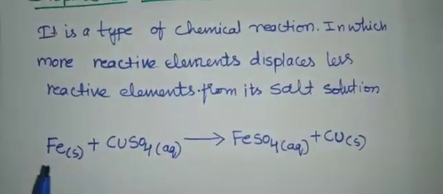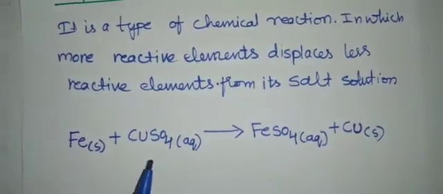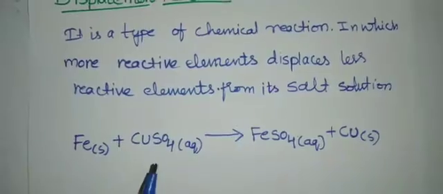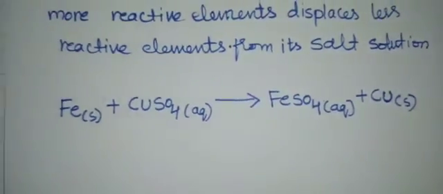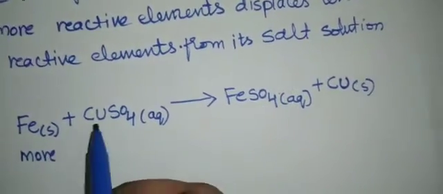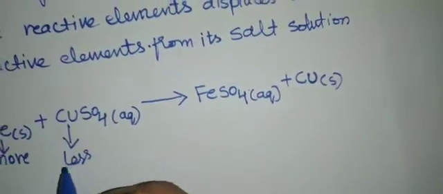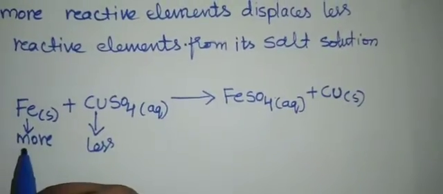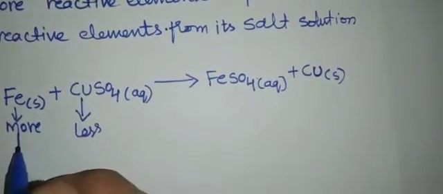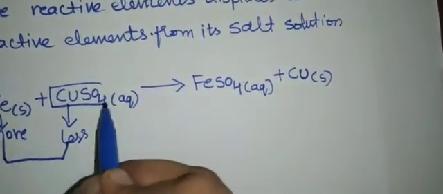So for example, iron. If you take an iron knife and put it in a copper sulfate solution ಒಳಗಡೆ ಹಾಕಿದ್ರೆ, after some time ಇಲ್ಲೇನಾಗುತ್ತೆ ಅಂದ್ರೆ iron is more reactive. Okay, so this copper, it is a metal, right? So it is less reactive. So what happens here, iron is the more reactive element, copper is the less reactive element. So this iron will displace the copper from its salt solution.